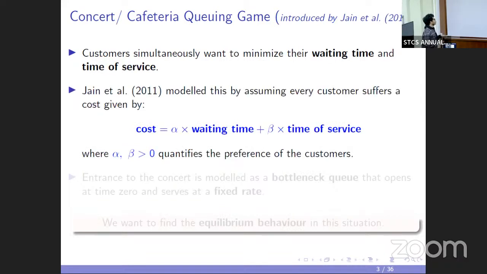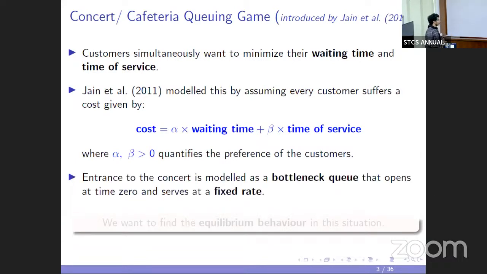Jain et al. in 2011 modeled this by assuming that every customer suffers a cost which is linear in the waiting time and the departure time. Every customer suffers alpha amount of cost for every unit waiting time and beta amount of cost for every unit delay in service. And this pair alpha comma beta quantifies the preference of every customer.